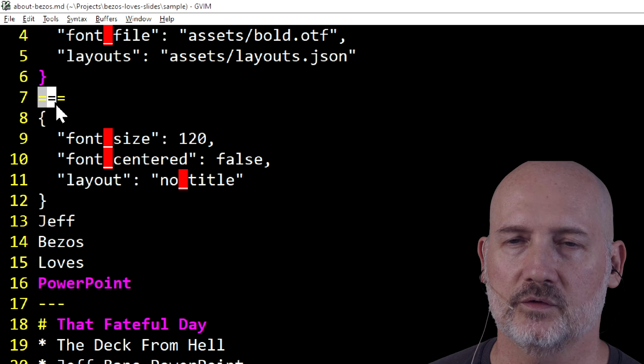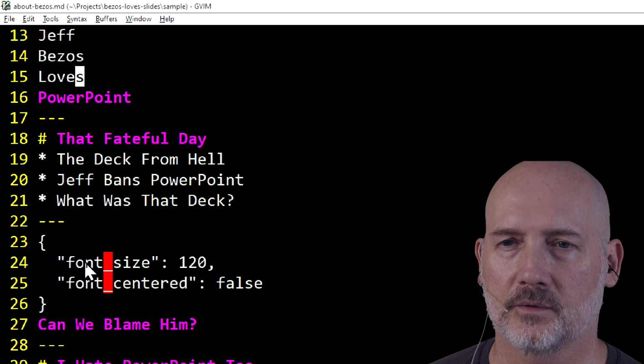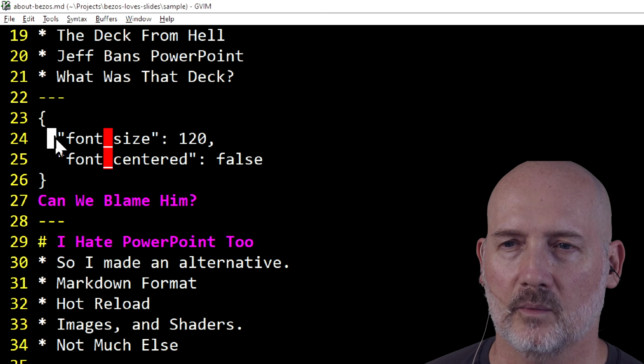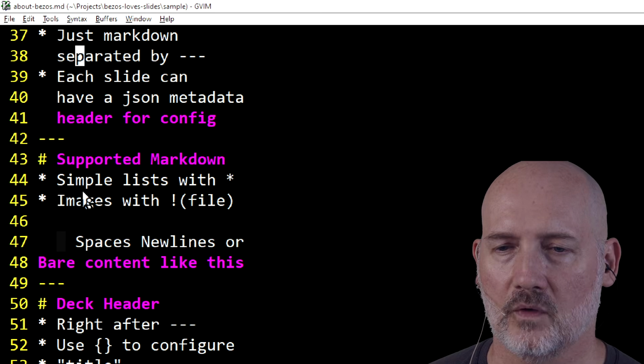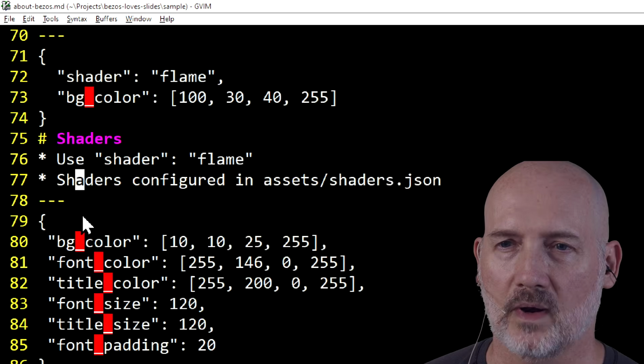So all your slides start here. This is starting your document. And you lay out your slides like this. And then this is the next slide, and you write it like that. And then once again, you can configure each thing. And there you go. Everything's nicely configured. So it's pretty easy to write.